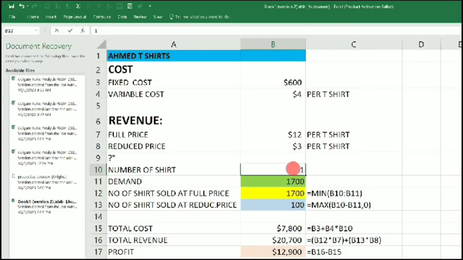Now let's say I have 1,700 produced and the demand is actually higher, 1,800. Now watch, number sold 1,700, because I cannot sell more than the number produced, even if the demand is high. And watch the number sold at reduced price: 0. The model works, and look at the profit. It changed from $12,000 to $13,000.